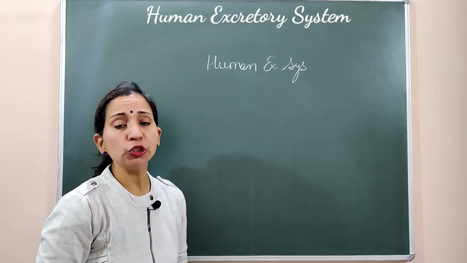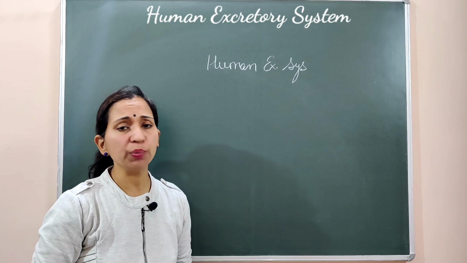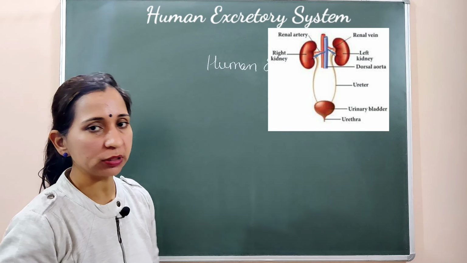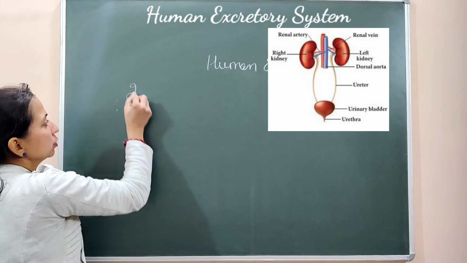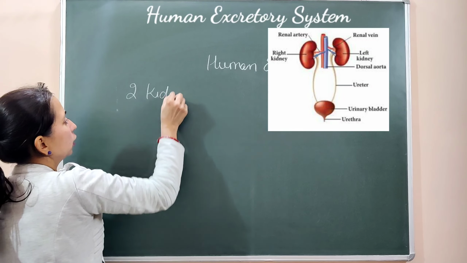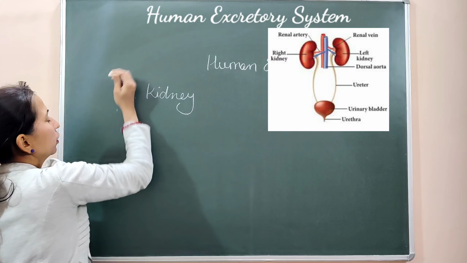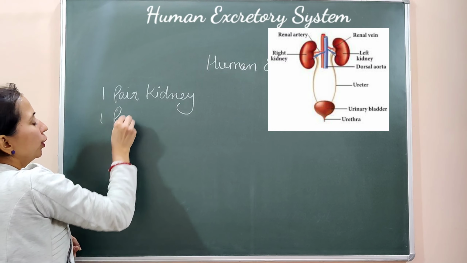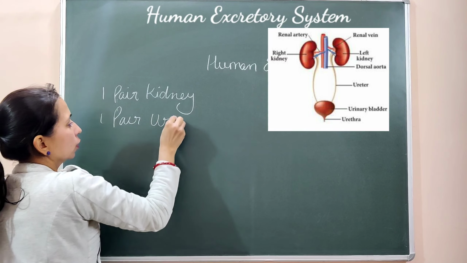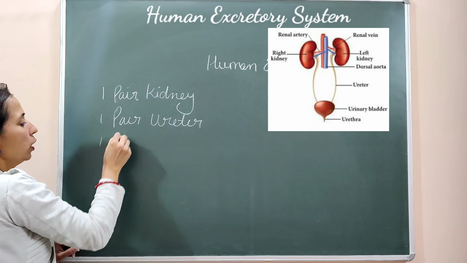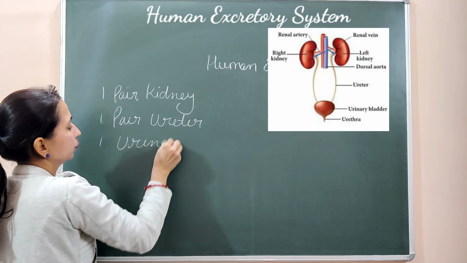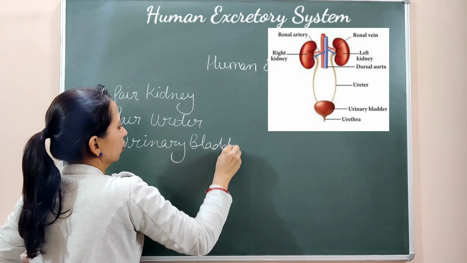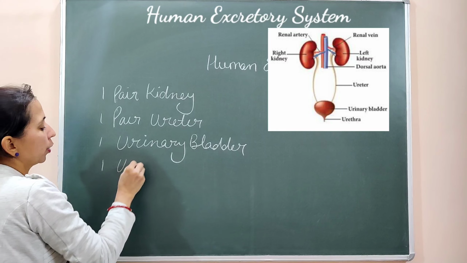The complete system which does the functioning of excretion is made up of different parts. Let's see what is involved in the human excretory system. In the human excretory system, two kidneys, or one pair of kidneys, are there. We can write one pair of kidneys, one pair of ureters, one urinary bladder, and one urethra.